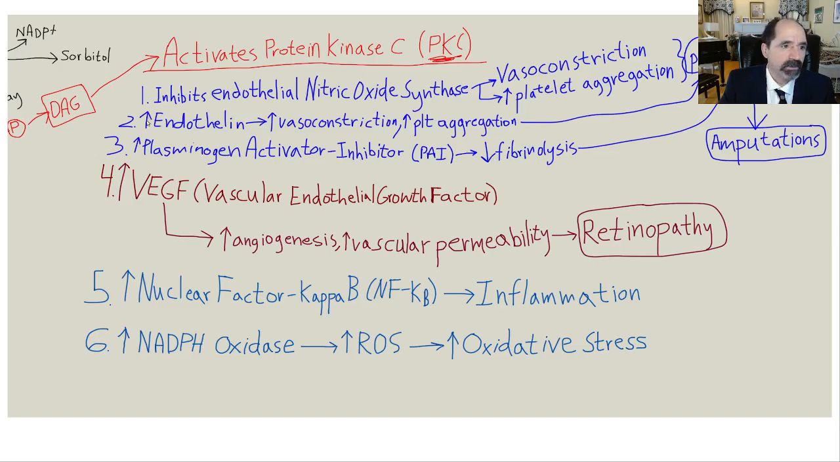So this is sort of continuing from that other slide. Here's our accumulation of diacylglycerol, activating protein kinase C. And then protein kinase C just does a whole bunch of bad stuff. I'm listing here 6 things that it does, and they're all really bad.